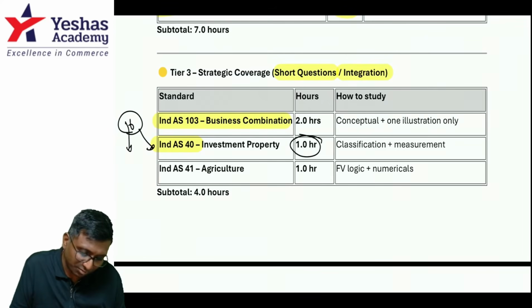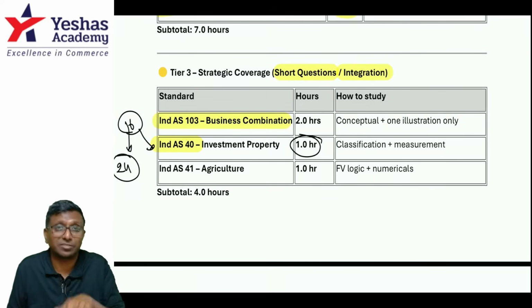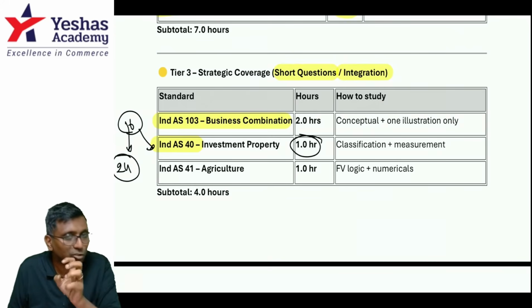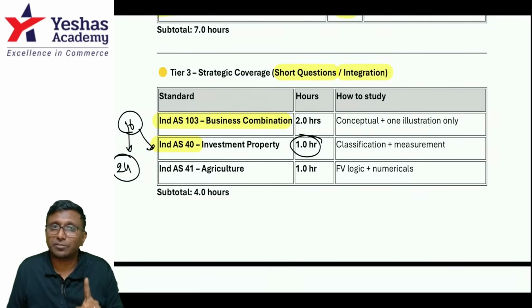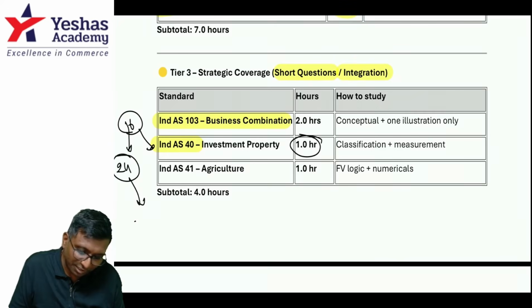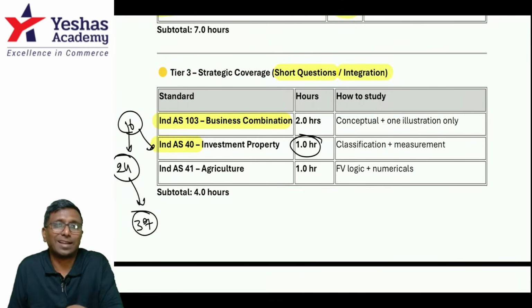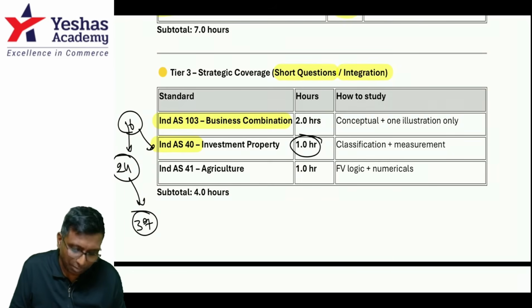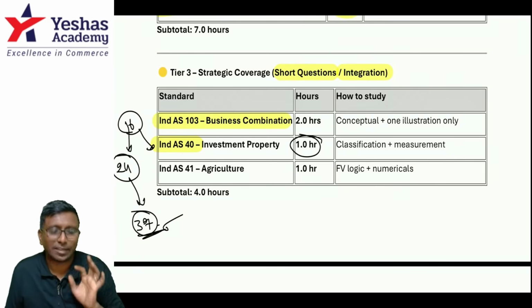Right, but Ind AS 16, even though it's not written here, you should spend at least 2 hours, especially with respect to linking it with Ind AS 37, provision for dismantling. That question can come, provision for dismantling or provision for restoration, whatever word you use, right? That also can be asked. Please spend some time on that.